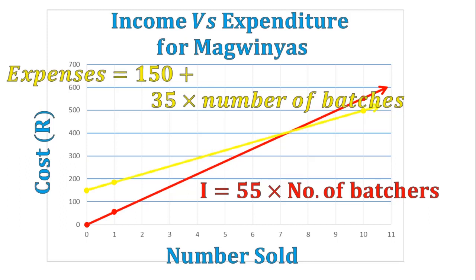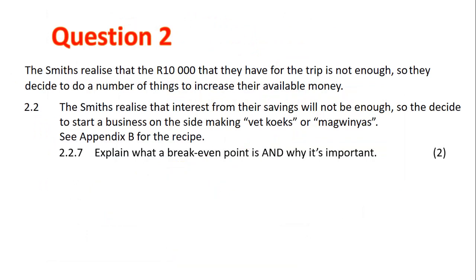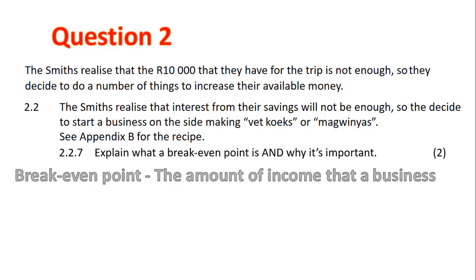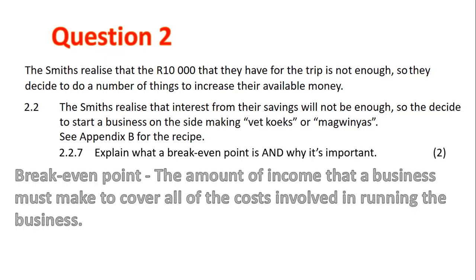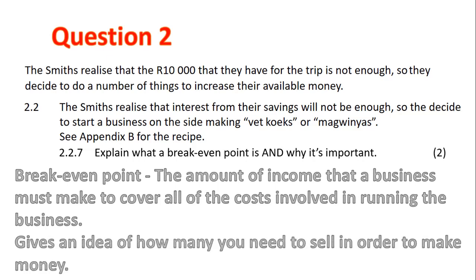I then join my dots. I make sure I have an arrow on it, and then I have drawn my expense graph. And so back to our question paper, 2.2.7. Explain what a break-even point is and why it's important. A break-even point is the amount of income that a business must make to cover all of the costs involved in running the business. It gives an idea of how many you need to sell in order to make money.